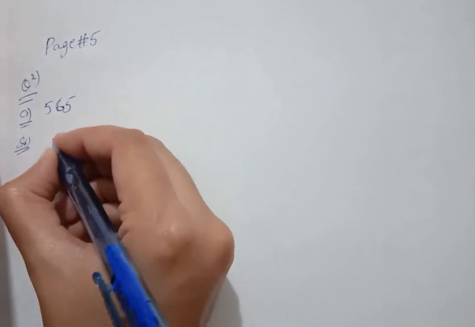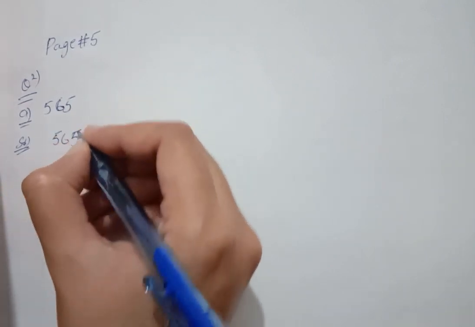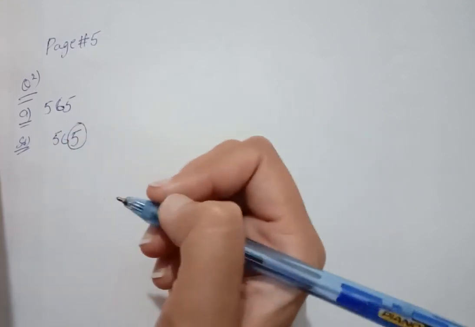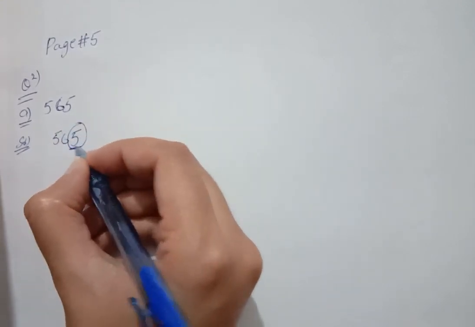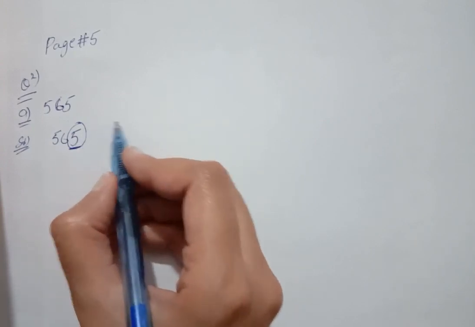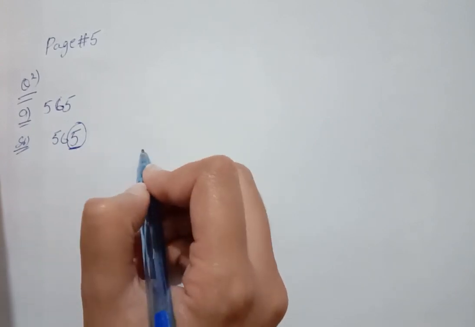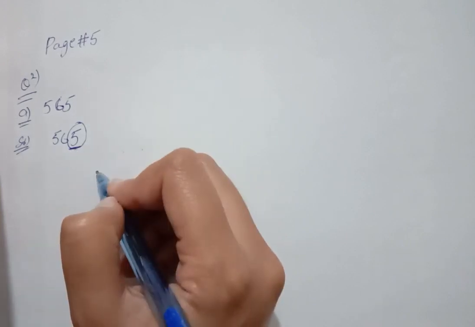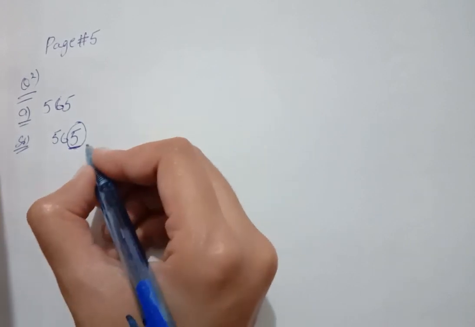So we can write 565 and look at the last digit. Is 5 divisible by 2? Does 5 come in the table of 2? No. 2 1s are 2, 2 2s are 4, 2 3s are 6. 5 doesn't come in the table of 2, so it is an odd number.